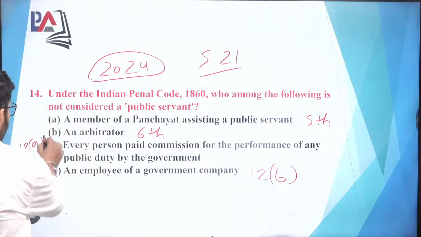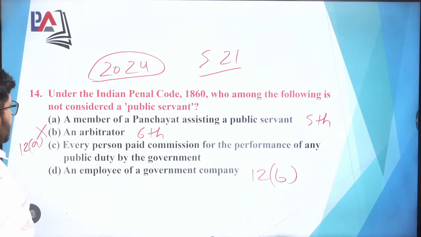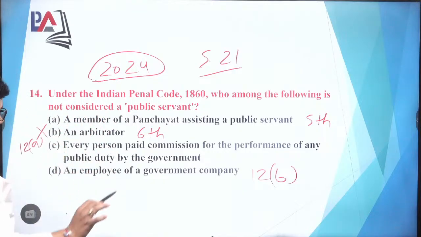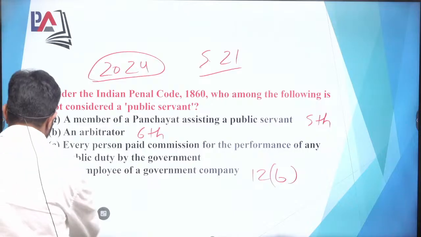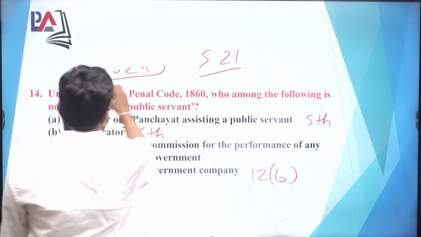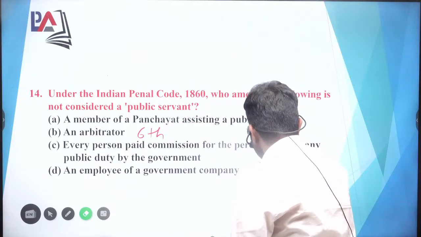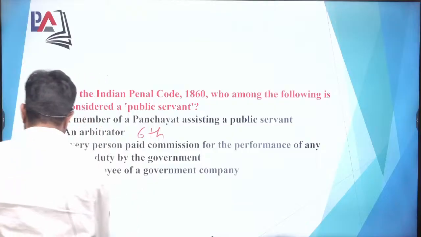So here he is not a public servant. As per the demand of the question, they have asked who is not a public servant. So option B is correct here. An arbitrator is not a public servant unless and until he is appointed by the consent or the approval of the court.